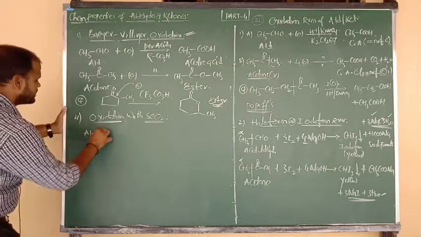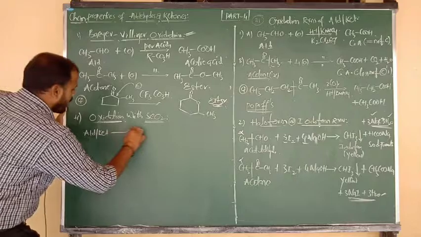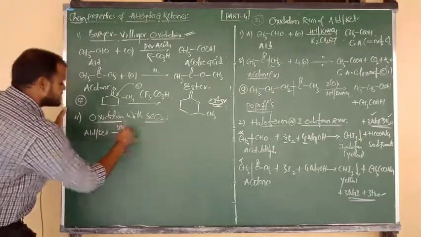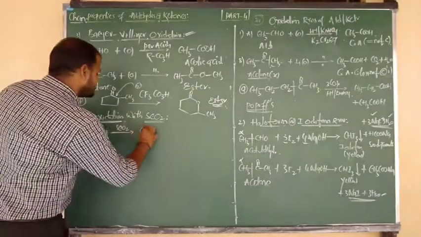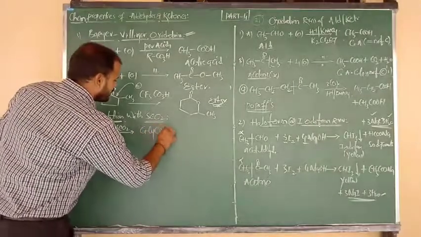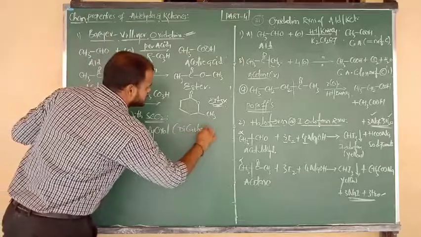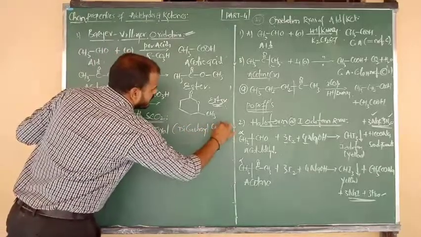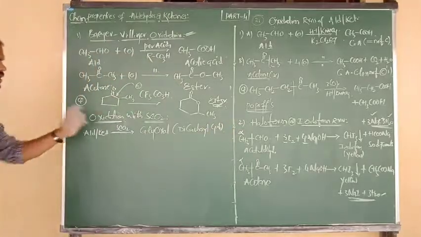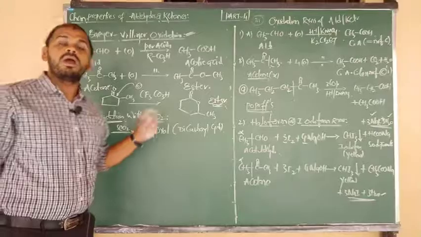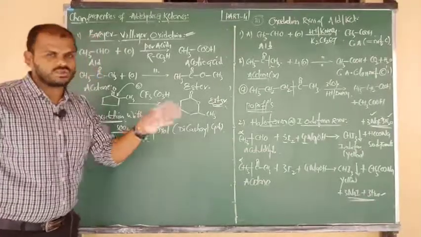Aldehydes and ketones upon oxidation with SeO2, selenium dioxide, give the product glyoxal, and we can also say dicarbonyl compounds. Because SeO2 oxidizes the alpha CH2 next to the C double bond O group into a C double bond O group.